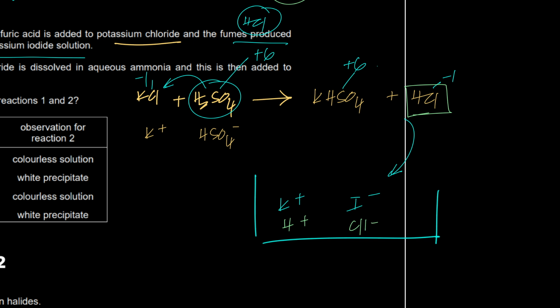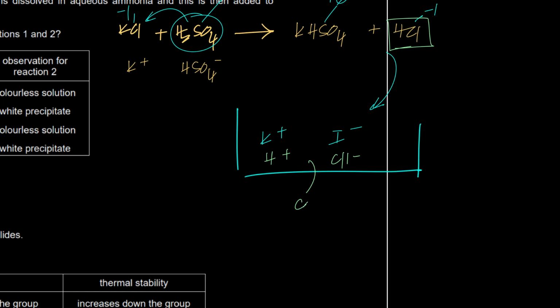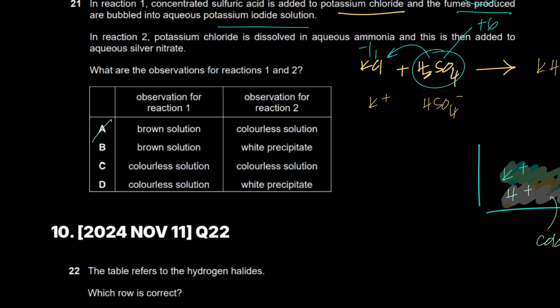So you have these ions, right? There's no precipitate that's going to form. It's going to be a colorless solution. Why? Because potassium chloride is also soluble. All group 1 salts are soluble. Potassium iodide is also soluble. Hydrogen iodide, or hydroiodic acid in this case, is also soluble. Hydrogen chloride, hydrochloric acid in this case, is also soluble. So all of this is soluble. No transition metal ion, no precipitate forming. It's just a colorless solution that's going to form. So observation 1 is not a brown solution. It's a colorless solution, right?